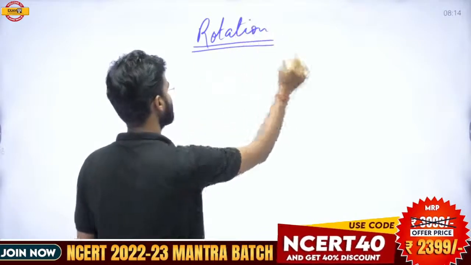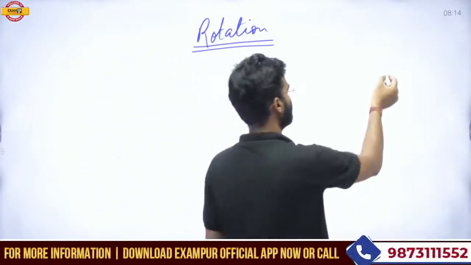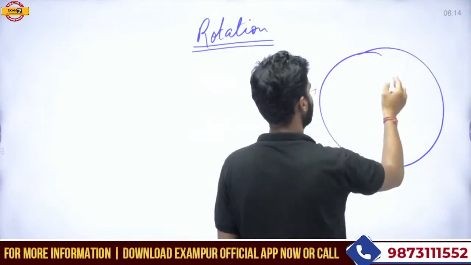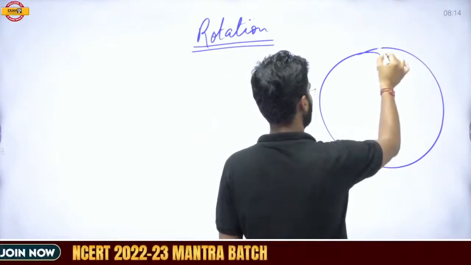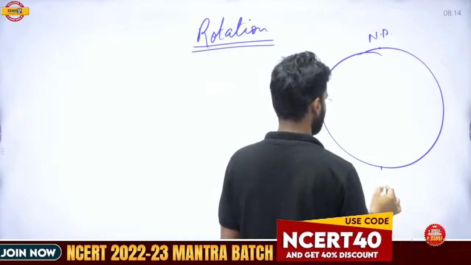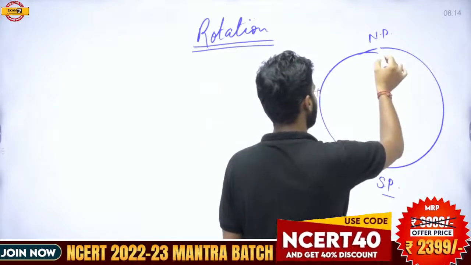First motion of the Earth is the rotation. So what is the actual meaning of the rotation? Suppose this is the Earth. This point is the northern point of the Earth, the North Pole, and this is the southern point of the Earth, the South Pole.